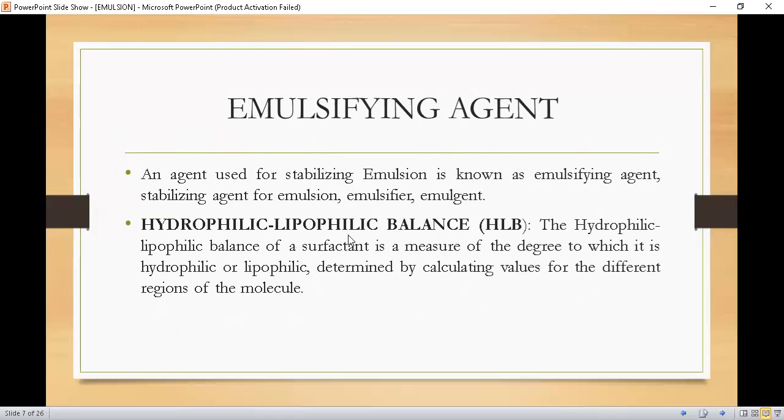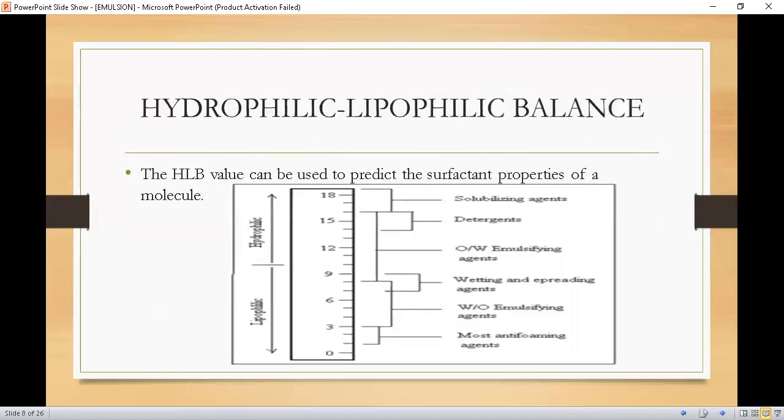Then there is another term which must be known, the hydrophilic lipophilic balance, HLB. The hydrophilic lipophilic balance of a surfactant is a measure of the degree to which it is hydrophilic or lipophilic, determined by calculating values for the different regions of the molecule. From this scale we can find out what the property of that surfactant will be. Here you can see from the diagram, this is the hydrophilic character and this one is the lipophilic character, and here are the properties.